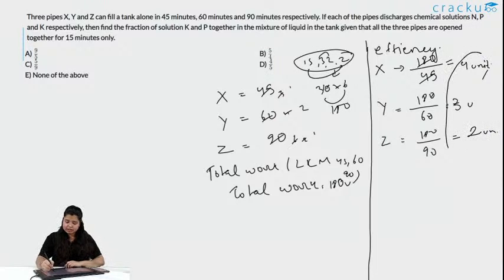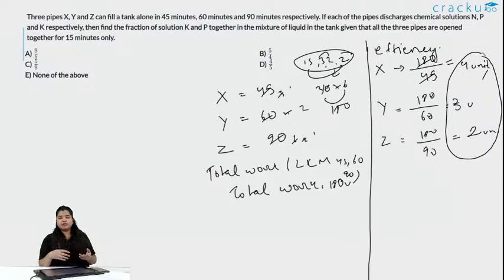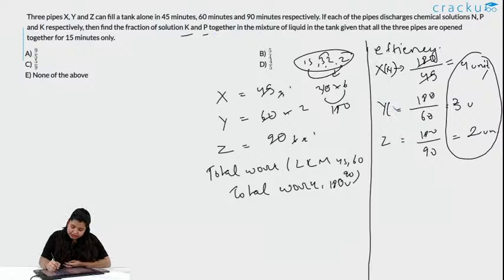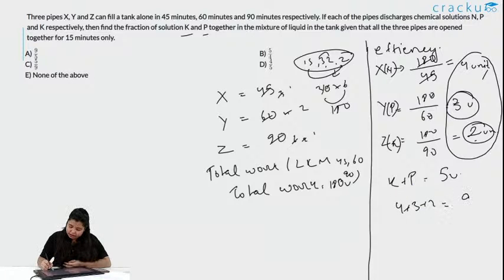You just need to find this, whether it is opened for 15 minutes, 20 minutes, does not matter, it is the ratio, it will get cancelled out. So, it is asking for the solution K and P, and we know x secretes N, y secretes P and z secretes K. So, for K and P, that means for 3 and 2, what is the sum if K and P is secreted? It is 5 unit, right. And what is the total solution? It is 4 plus 3 plus 2 is 9 unit.